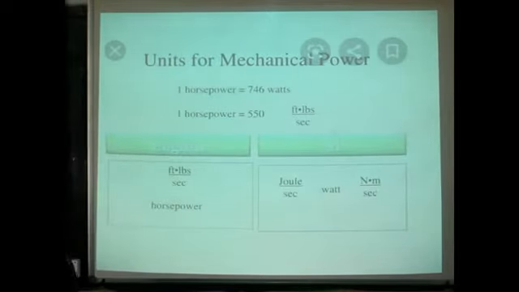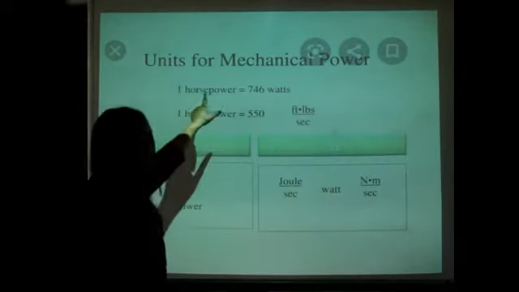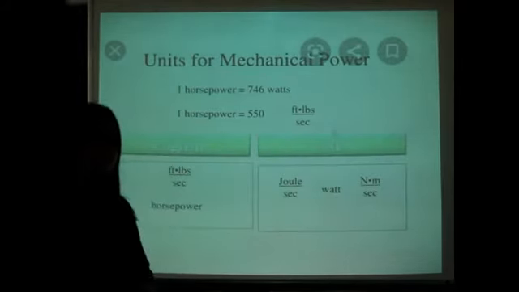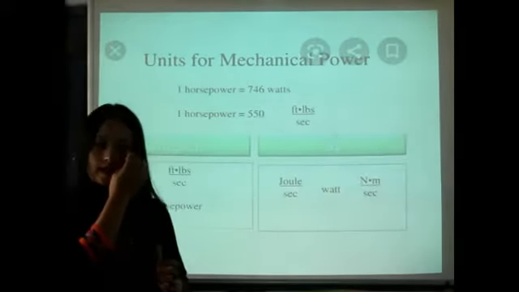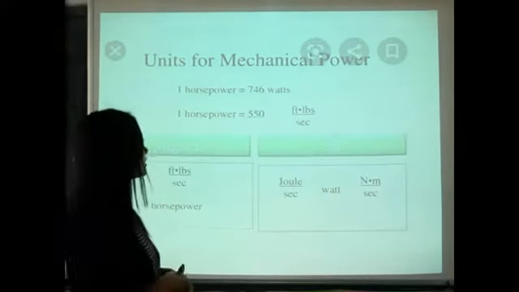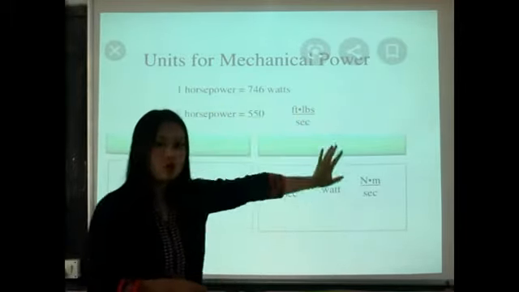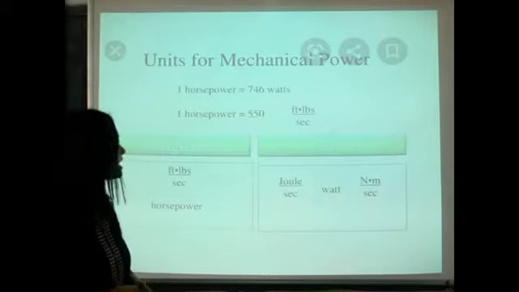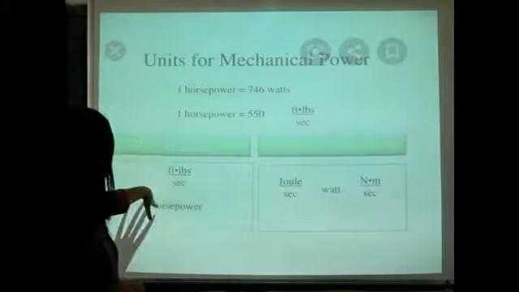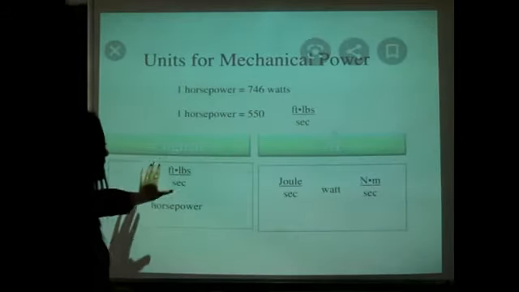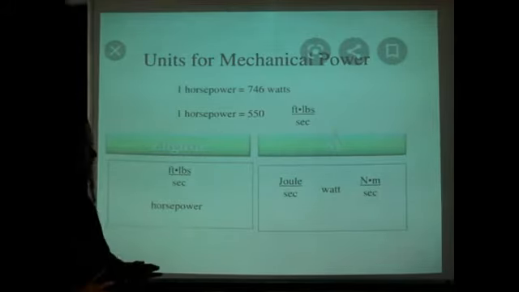Now, there is another unit of power, and that is horsepower. That is the amount of work done by a horse, which is taken as 1 horsepower, and 1 horsepower is equal to 746 watts. Generally horsepower is used in the English system. You can see over here the SI system and the English system, but that is not there in the book.